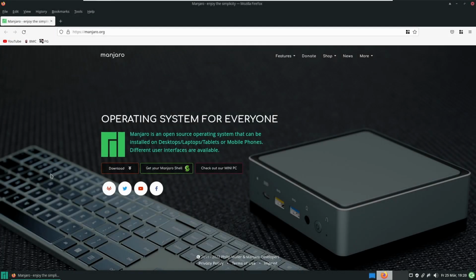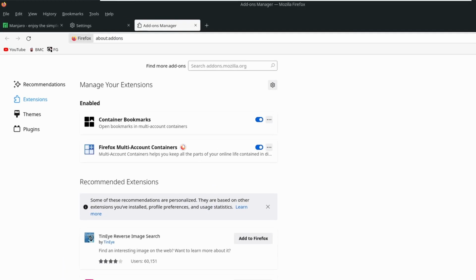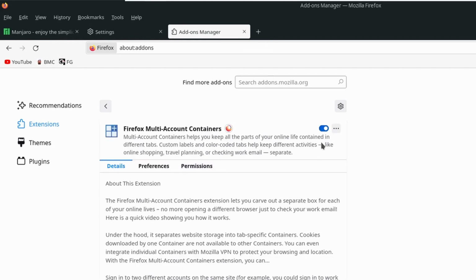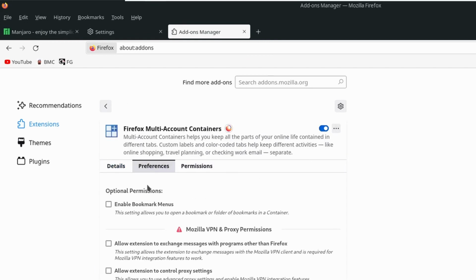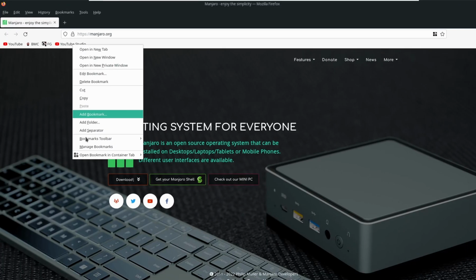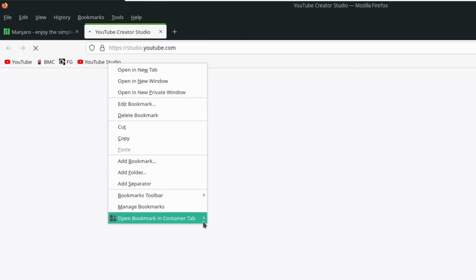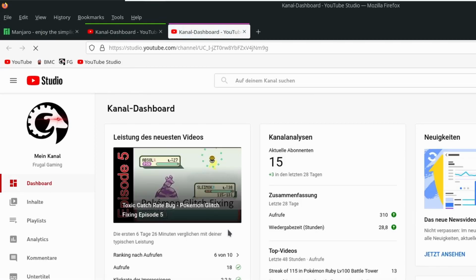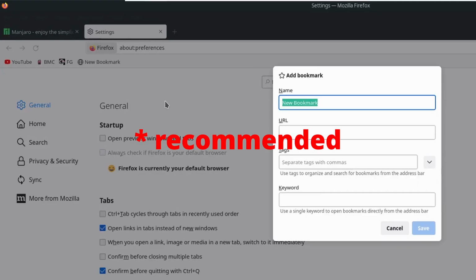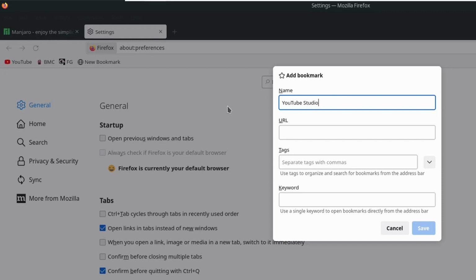As a little addendum, I can show you another way to open the bookmarks in containers with only the Mozilla extension, even though it is a little less convenient. I disable the second extension and enable the bookmark menus in the extension preferences of Firefox Multi-Account Containers. As soon as you have done this, a new menu item appears in the context menu, which allows you to open a bookmark in a desired container with some additional clicks. To use this new feature, it is also necessary to create a generic bookmark for YouTube Studio, which forwards you to the correct channel dashboard automatically.